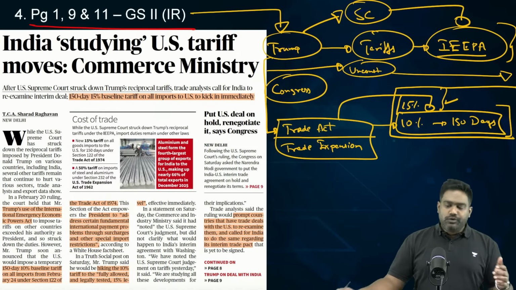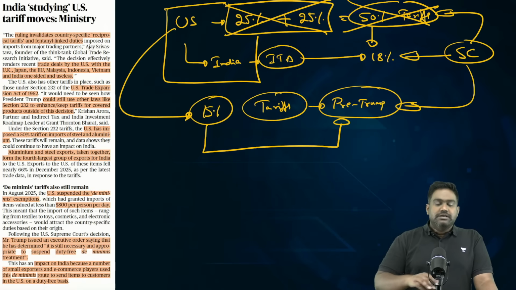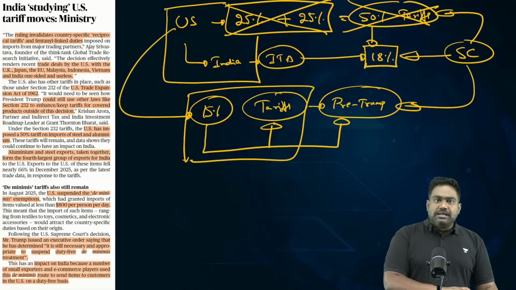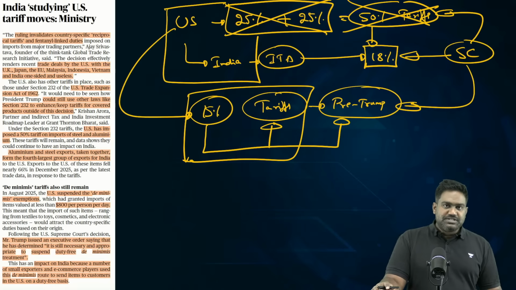Since this takes immediate effect, the tariffs are now back to the pre-Trump era. Whatever tariffs existed, it was supposed to come back to the pre-Trump era. That's why the Trump administration has brought out this additional new 15% tariff, so that countries like India would at least face 15% tariffs till they find other solutions. So for India, this is slightly good news. From 18% proposed under the interim trade agreement, 15% is definitely much better. And this applies uniformly for all trade partners of the US, right?